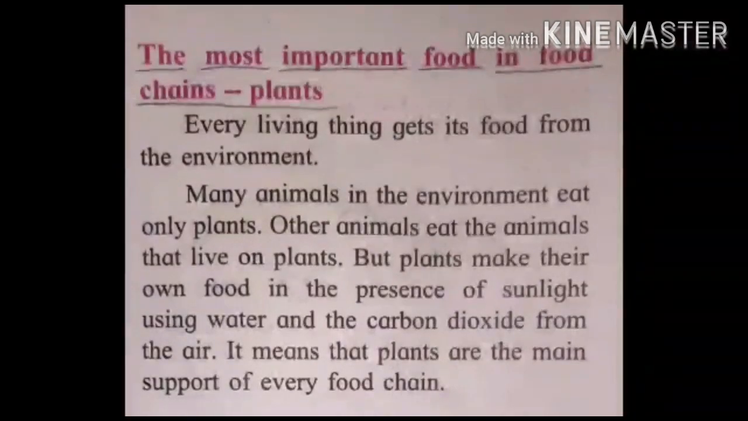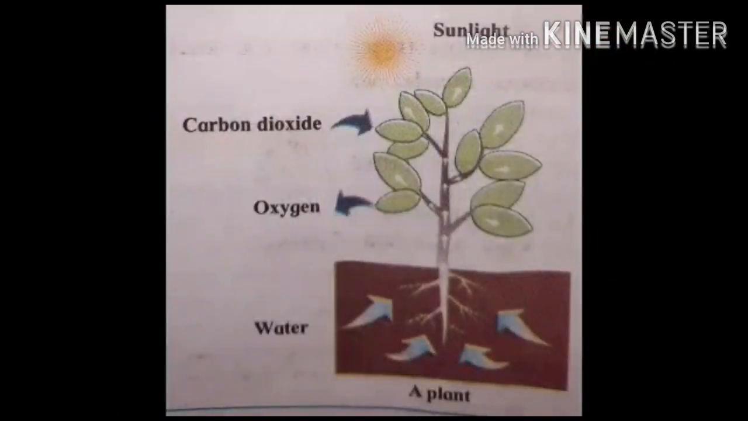So how do they make their own food? They make their food from sunlight and water, and they take the carbon dioxide which we give out from the air. It means that plants also support their own food chain. Now see the picture below of the plant making its own food. They get sunlight, carbon dioxide, and water, and give out oxygen.